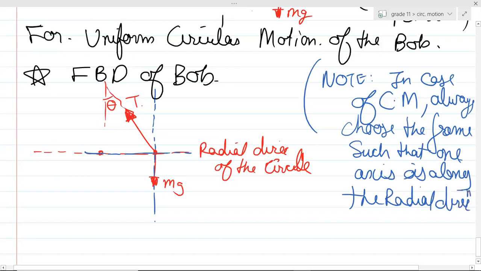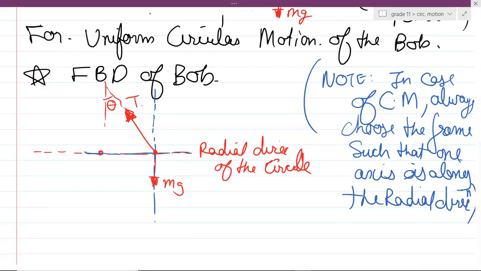Always. Because I told you in free body diagram, we always choose that frame in which acceleration is there, right? So here the acceleration is always along the radial direction, so we'll choose that. So the radial direction, you will always get. Okay. Now after this, what will you do?